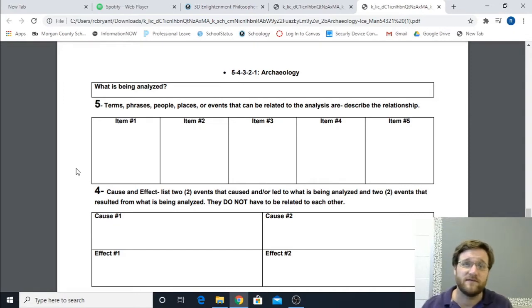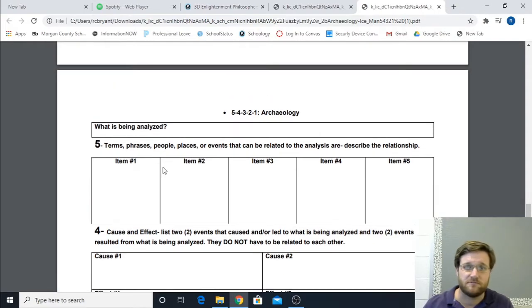What this is for, this is used to break down a text. More often than not, this is going to be a text that is telling you about an event that happened, a discovery, an occurrence, something along those lines. It is going to be detailed with people, places, what may have happened, what was a result. That is the type of text this is used to break down. So this one is a generic one that's just pulled up right now.